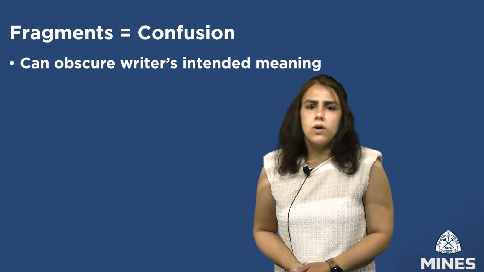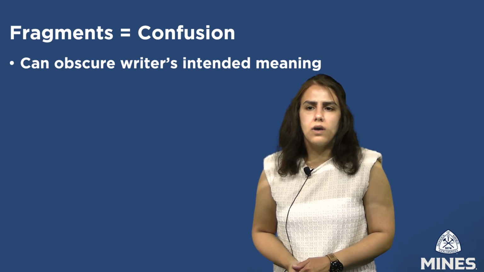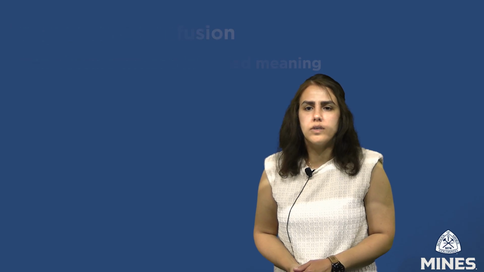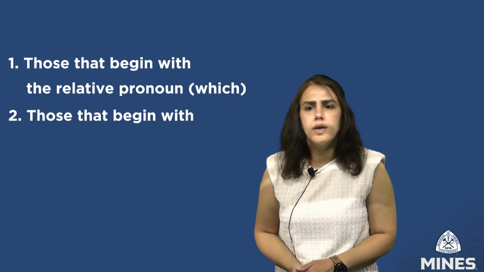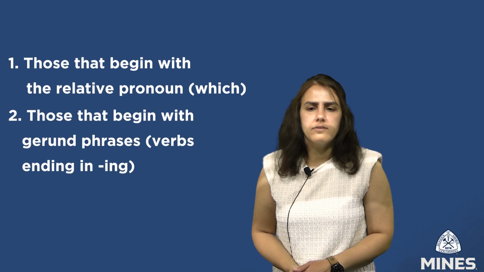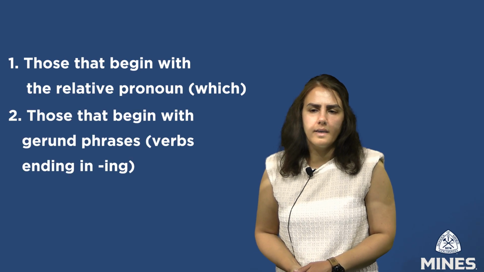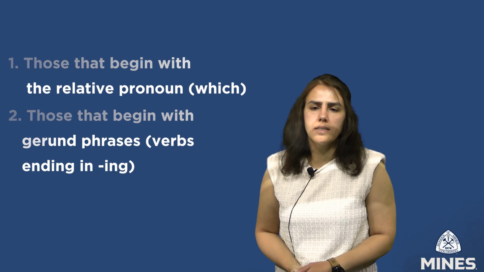This handout is designed to help you avoid two prevalent types of sentence fragments, including: 1. Those that begin with the relative pronoun which, and 2. Those that begin with gerund phrases, verbs ending in -ing. Often when we begin sentences with gerunds, our sentences lack clear grammatical subjects.